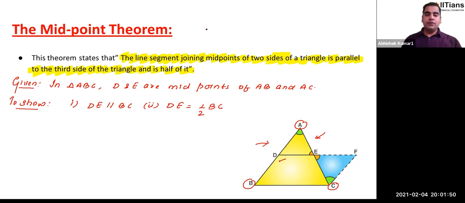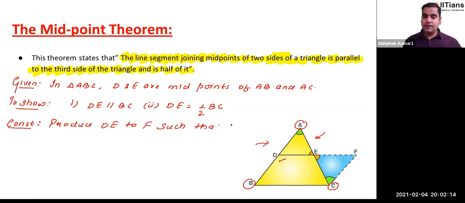Okay. Now the thing is, we need to do some construction here to prove this theorem. And what is that construction? So first let me write that construction, then I will show you that in the figure as well. You need to produce DE to F, such that DE is equal to EF, and after that you have to join CF as well.